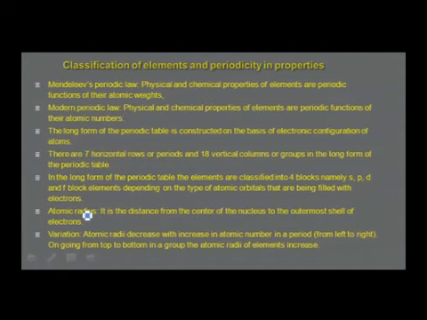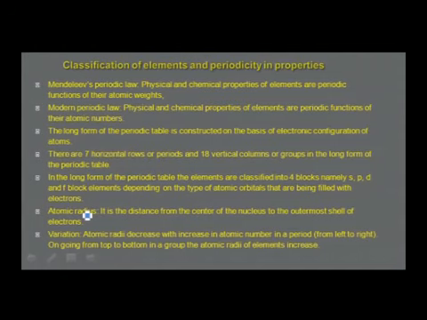Today we have the long form of the periodic table, which is based on the modern periodic law. The modern periodic law says physical and chemical properties of elements are periodic functions of their atomic numbers. The long form of the periodic table is constructed on the basis of electronic configuration of atoms.